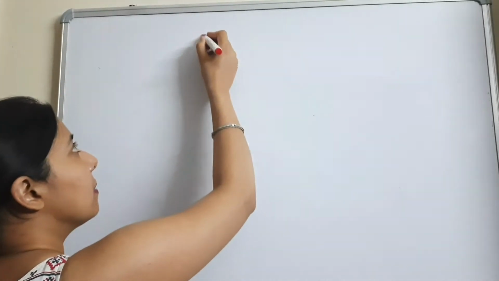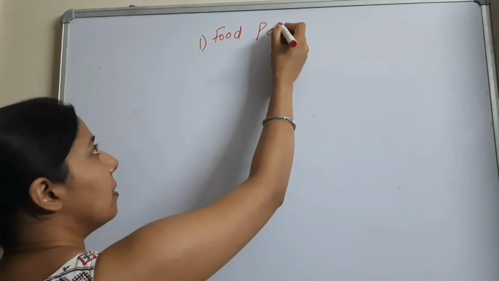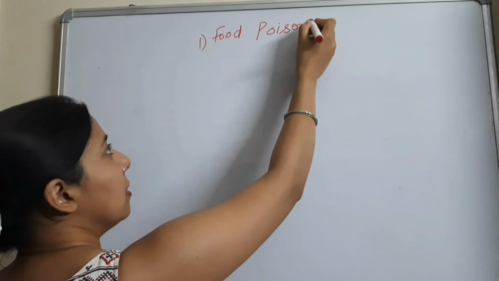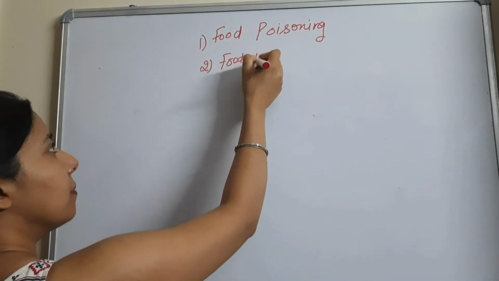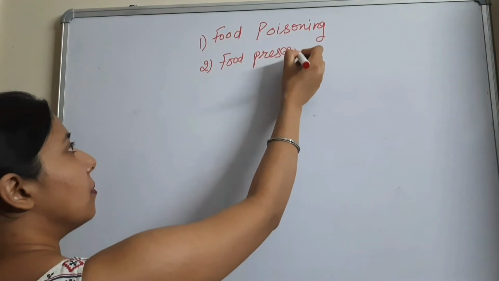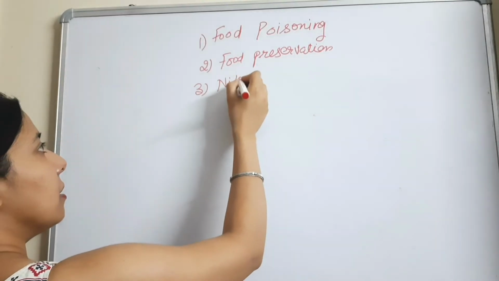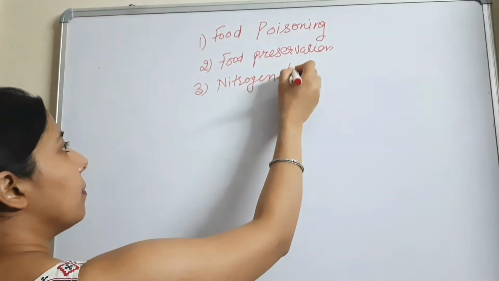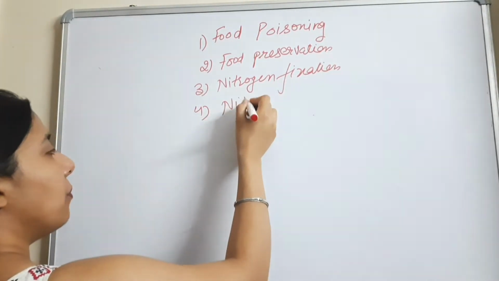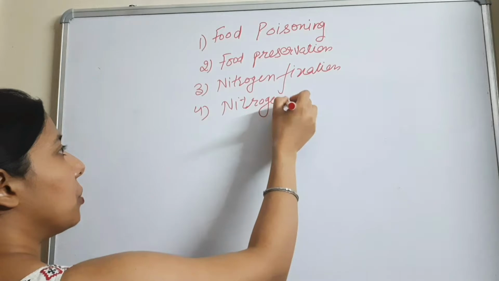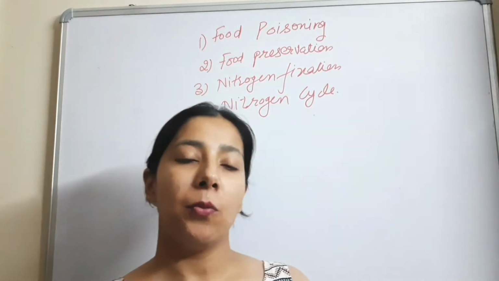The first topic is food poisoning. Second is food preservation. Third is nitrogen fixation. And fourth is nitrogen cycle. So these are the four topics that I'm gonna cover in today's video. So let's get started. These are the topics of the chapter microorganisms of class 8.